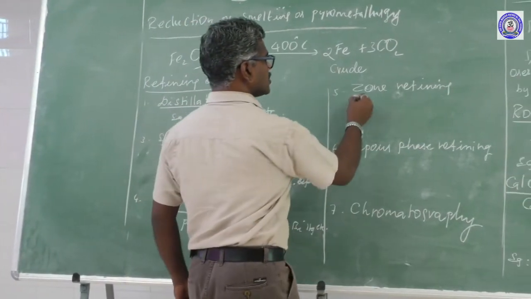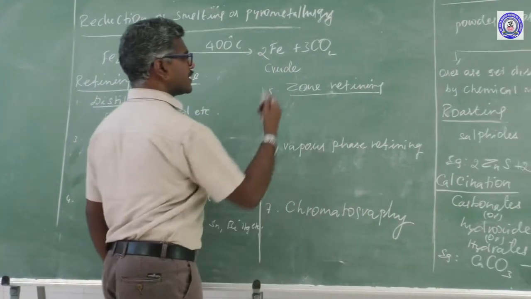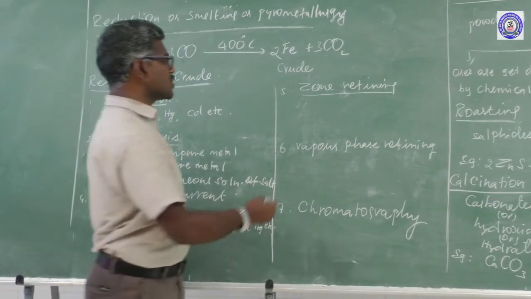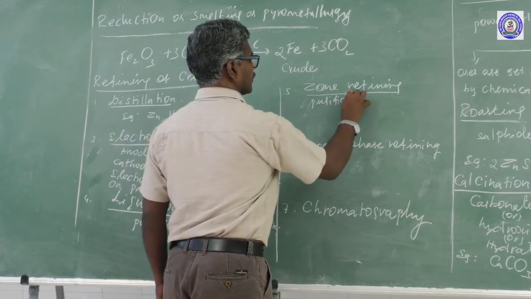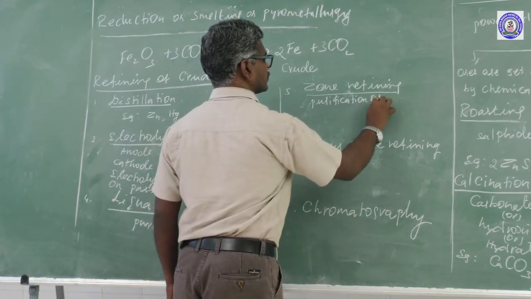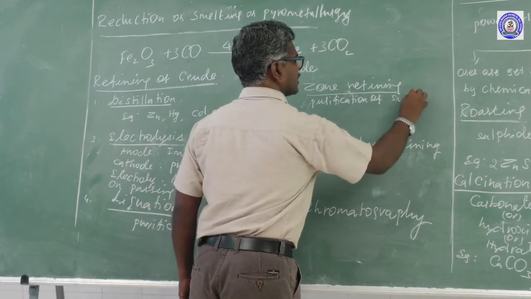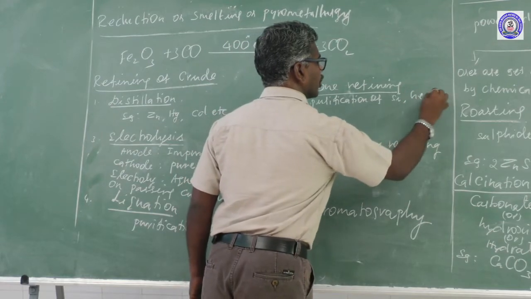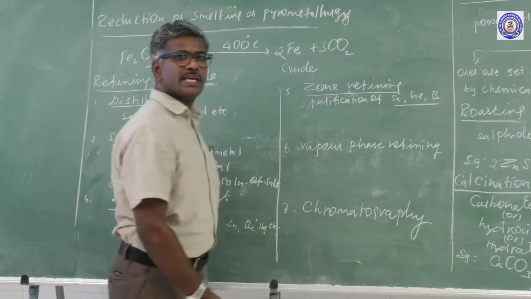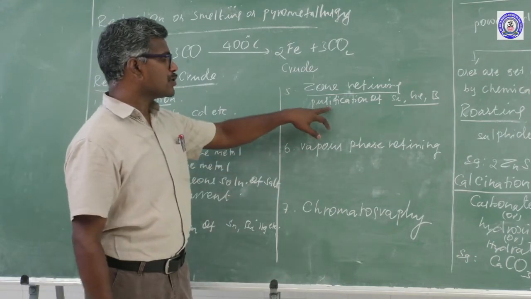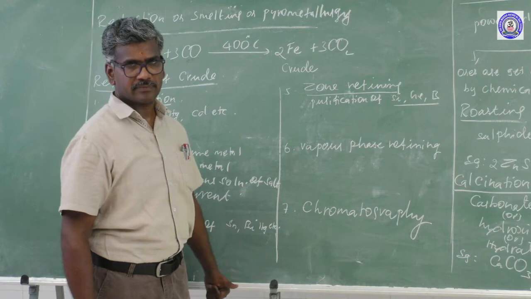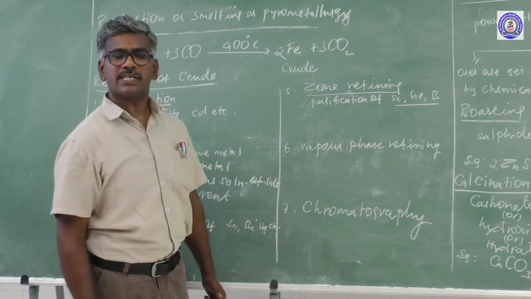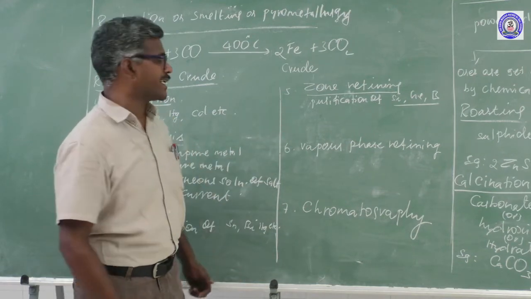Another one is zone refining. This method is used for purification of silicon, germanium, boron. These are used as semiconductors. What are the uses of this method? Impure metal is melted into a molten state, then converted to pure metal.